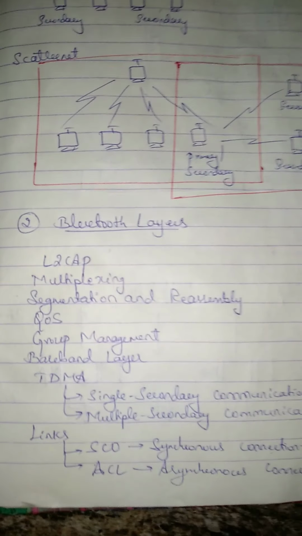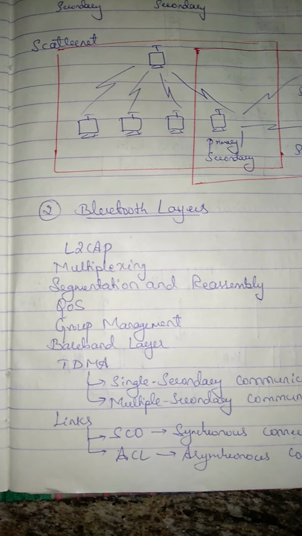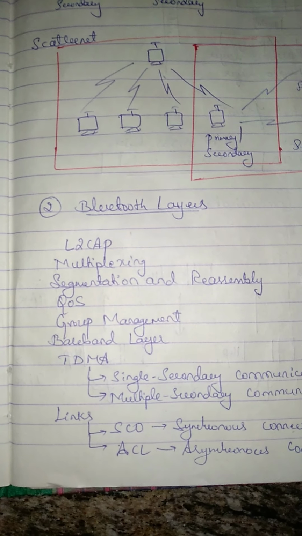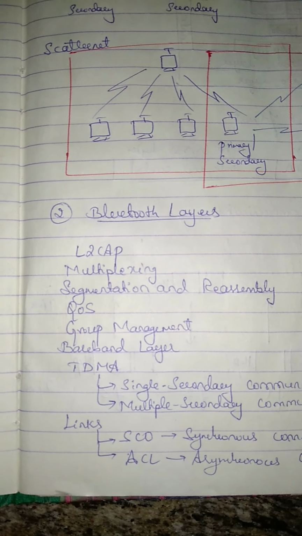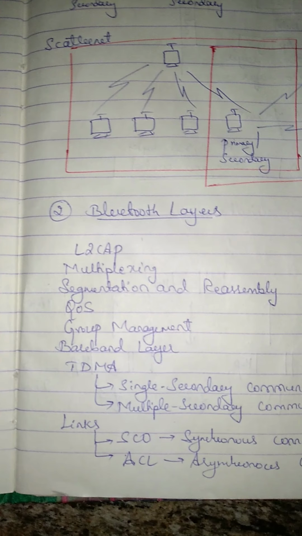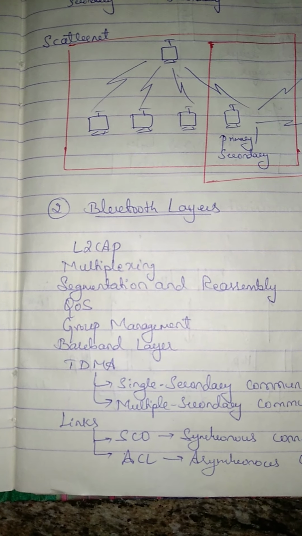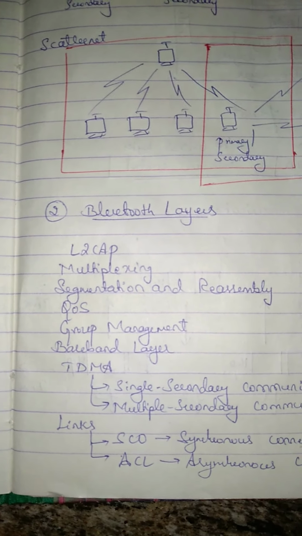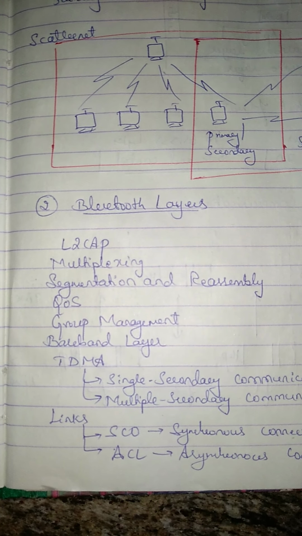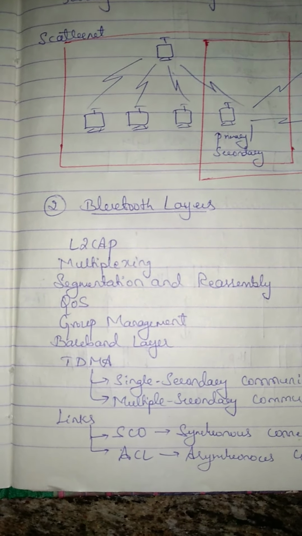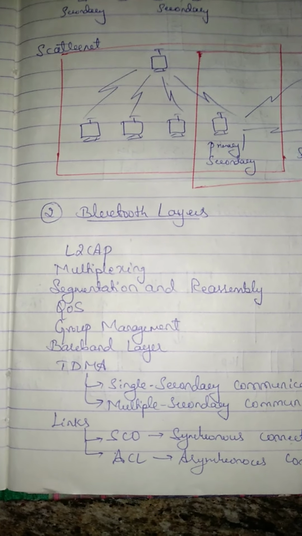The duties of the L2CAP layer are multiplexing, segmentation and reassembly, QoS, and group management. These are the properties and the duties of the L2CAP layer. Multiplexing means L2CAP can do multiplexing. At the sender side, it accepts data from one of the upper layers, frames it, and delivers it to the baseband layer. Same at the receiver side, it accepts a frame from the baseband layer, extracts the data, and delivers it to the appropriate protocol layer. So this is the multiplexing.